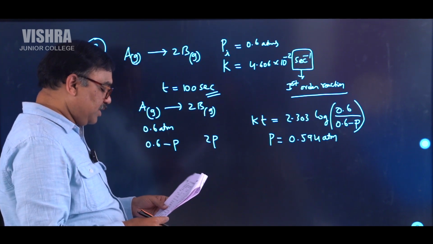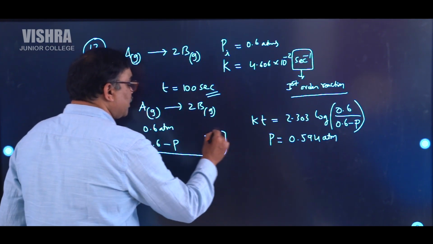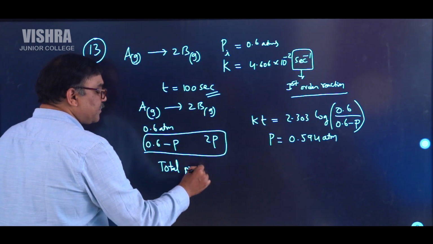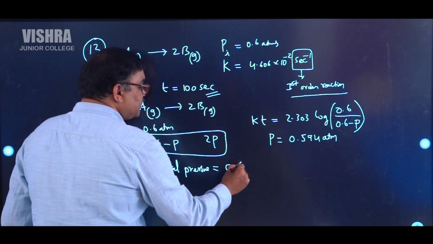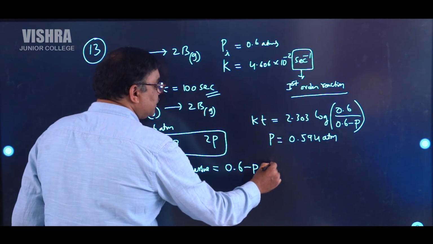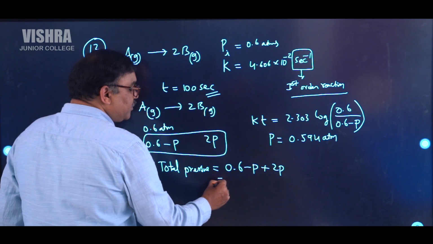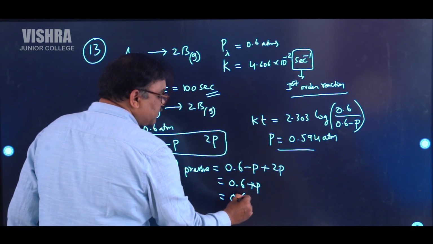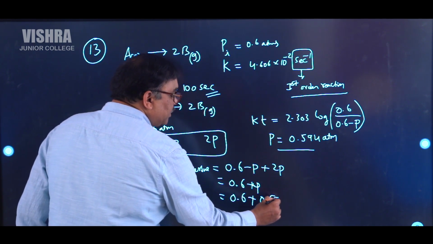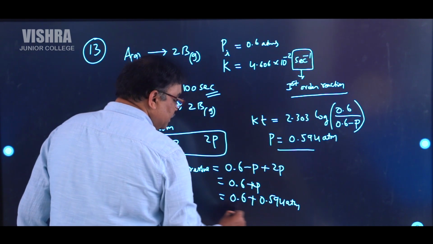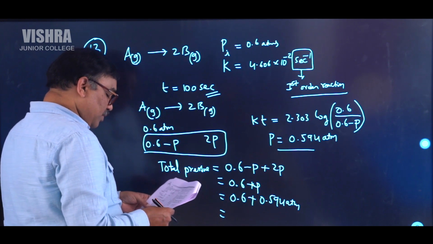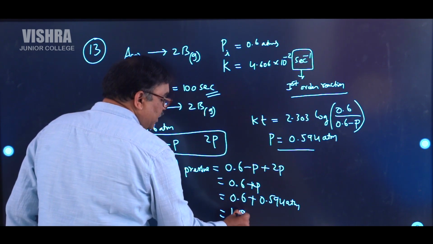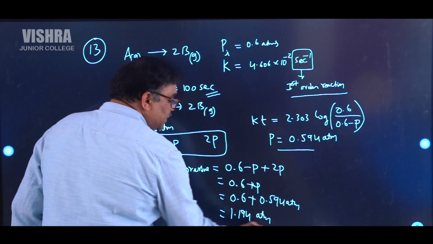Now the total pressure. Find out the total pressure, which is equal to 0.6 minus P, and add 2P to this. So minus P plus 2P, it will become 0.6 plus P. Already you got the P value, so add 0.6 plus 0.594 atmospheres. This is going to give you 1.194 atmospheres. This is the answer.